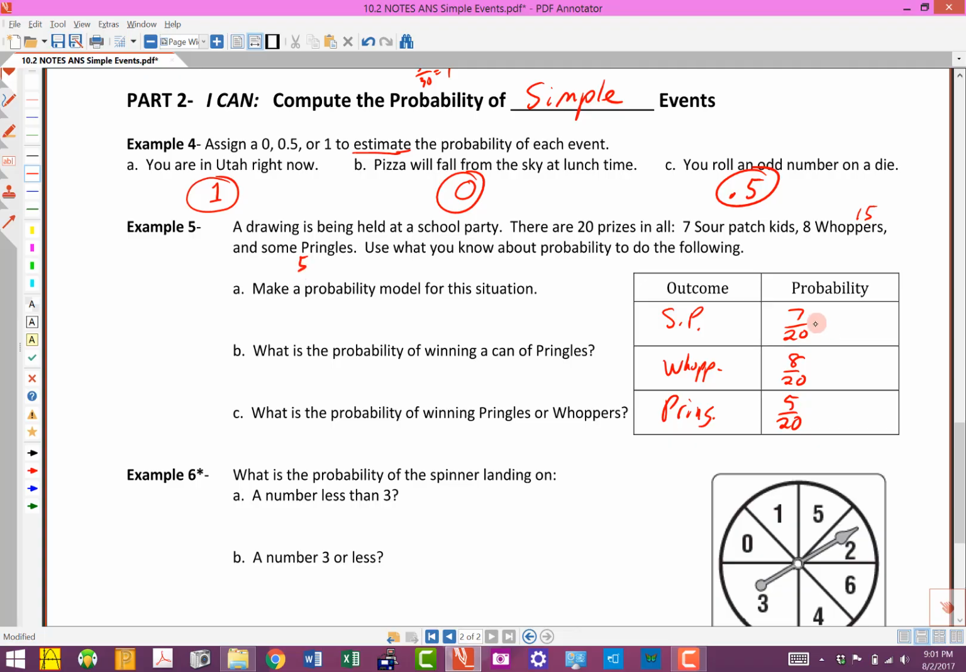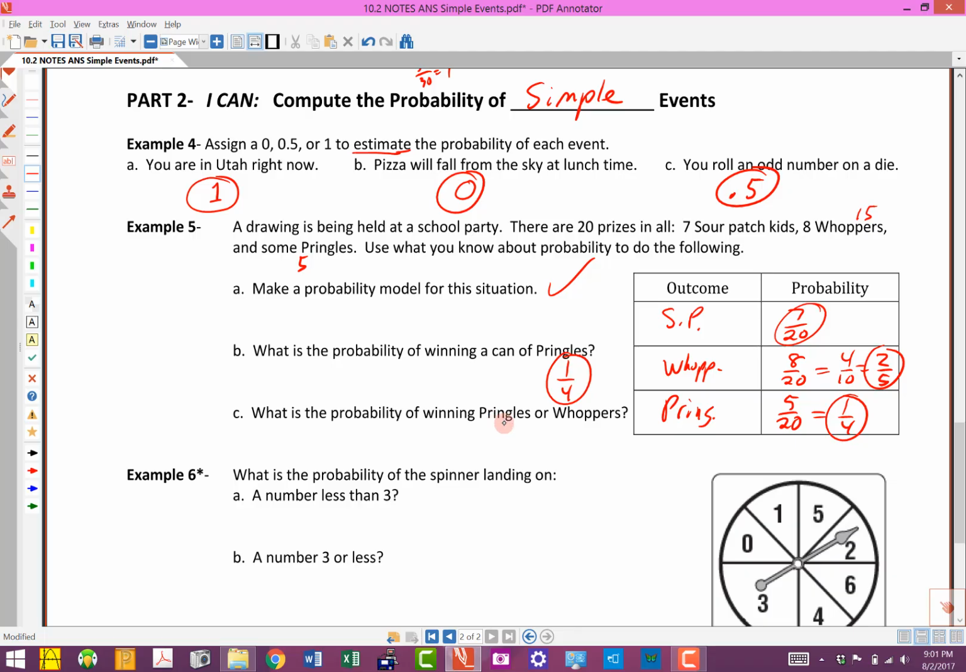Now if we want to simplify, this one's not simplifiable, or that one is already simplified. This one simplifies to 4/10. Wait a minute, we can go even further than that, can't we? We can go 2/5, and this one right here would be 1/4. Okay, so we've made a probability model, done that. What's the probability of winning a can of Pringles? Well, the probability of winning a can of Pringles is 1/4. We've got that sitting right there in our probability model.